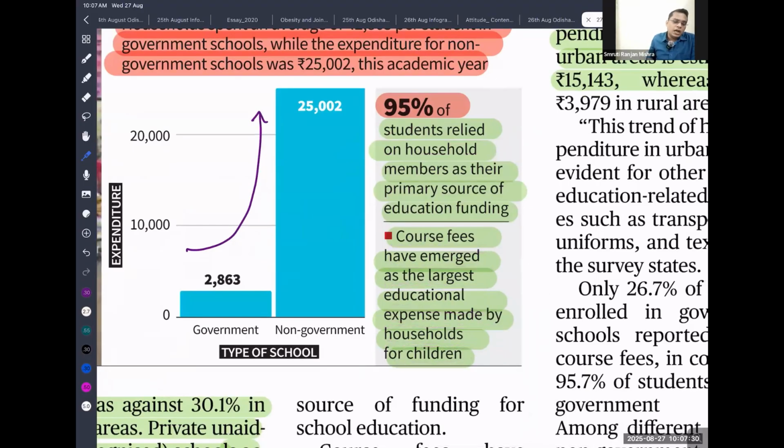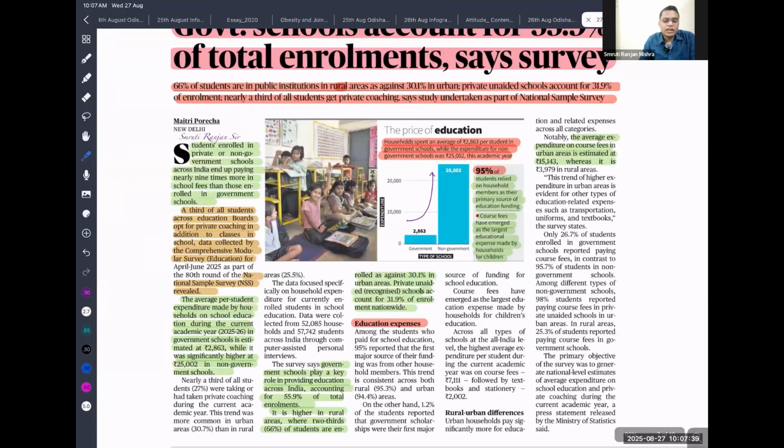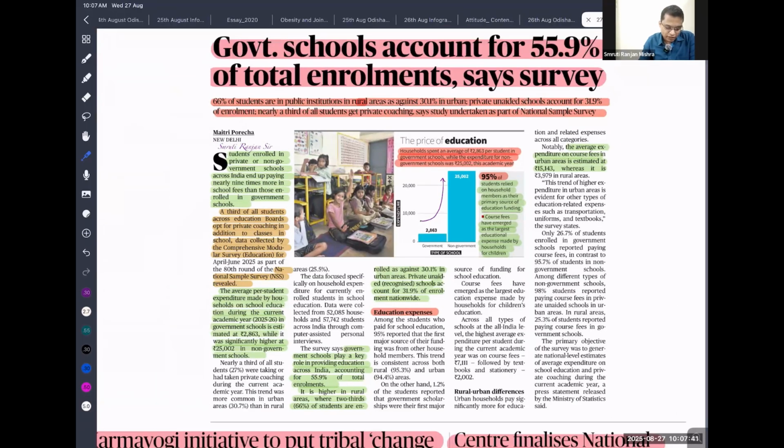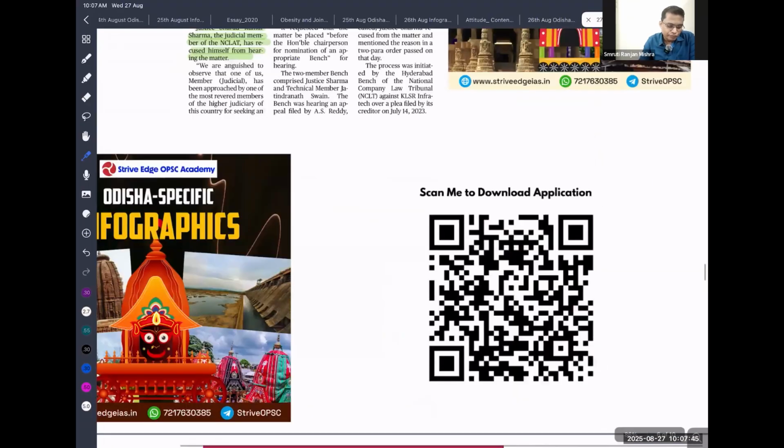So if we total that course fee amount, the largest chunk of the education expense, then we can prevent children from dropping out of education. So this survey is important, no need to go beyond that.